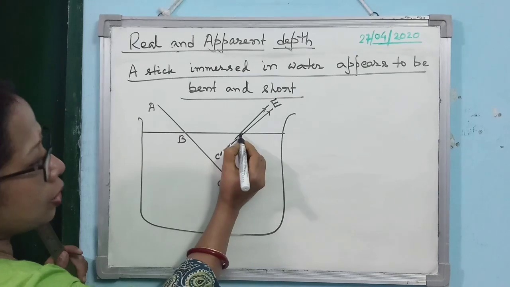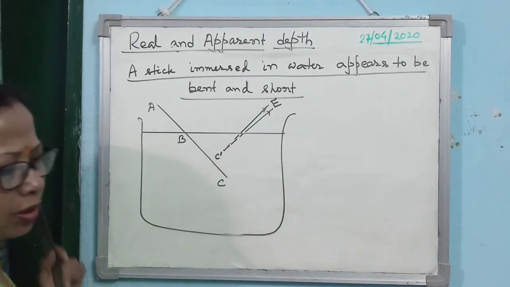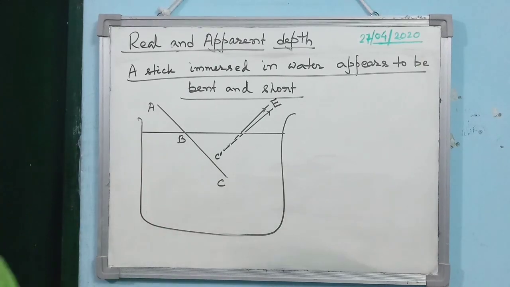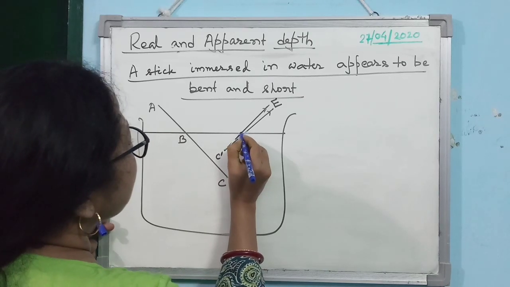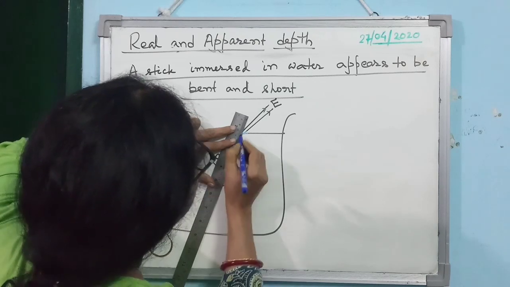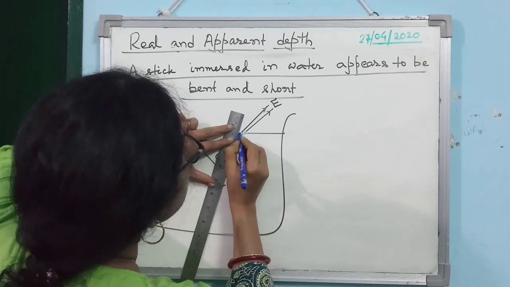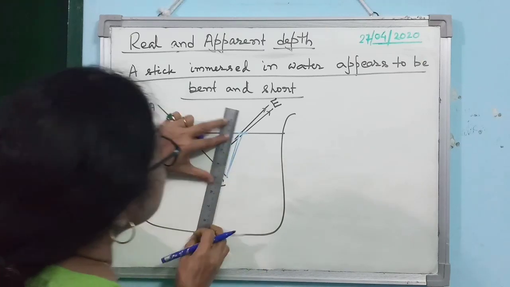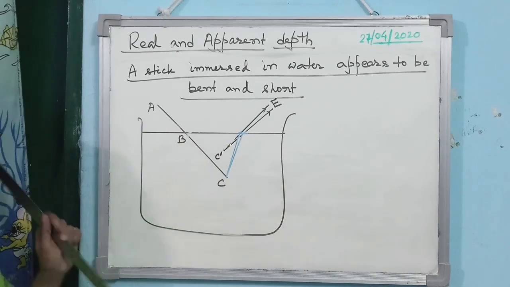Now these two rays are meeting the upper surface at one point. Then those points you join to C. This is the way, if you draw the diagram, then easily you can draw it. So understand now the proper meaning.